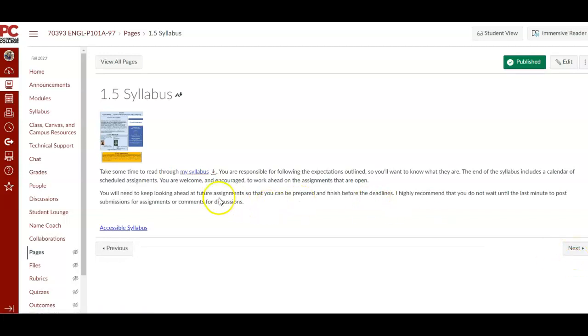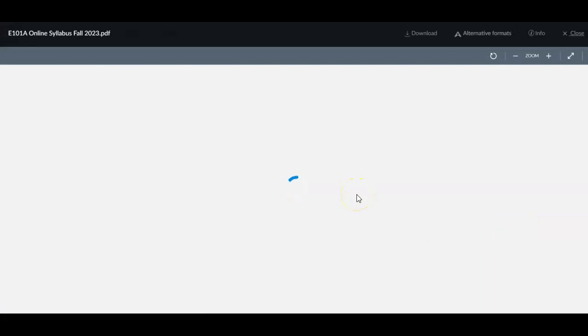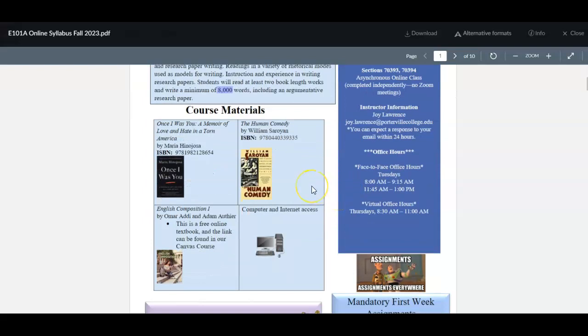Here's the page that has my syllabus on it, although you will find my syllabus throughout the course. You click on that. Here we go. This is the course description. Make sure you read over that. You are going to write a lot of words, but you're not going to do it all at once, so I promise it's going to be okay.